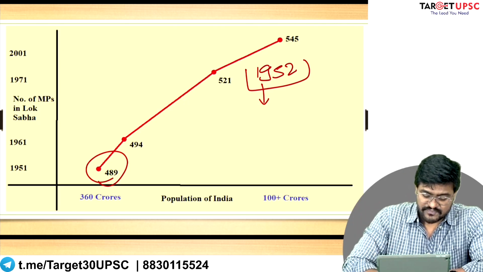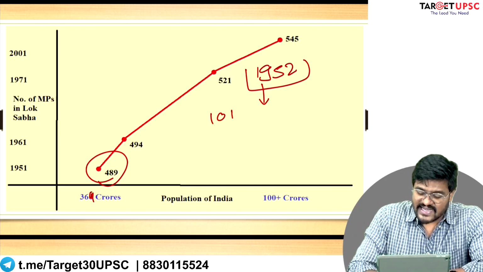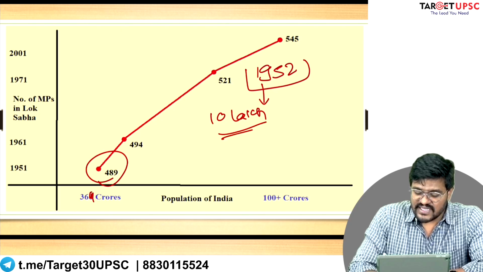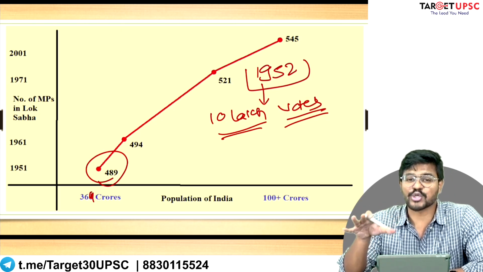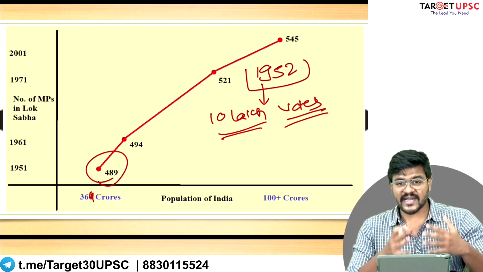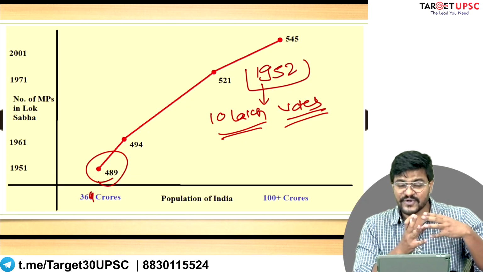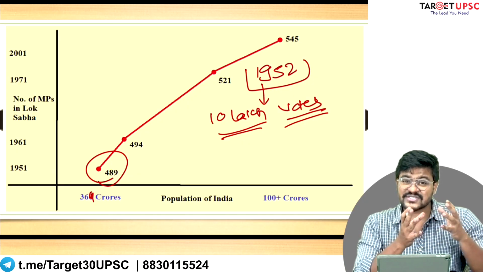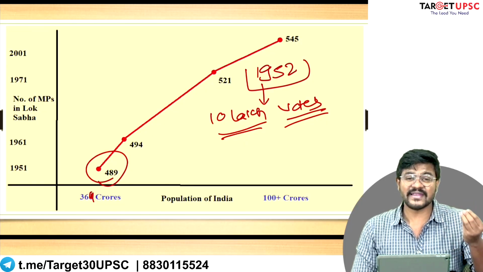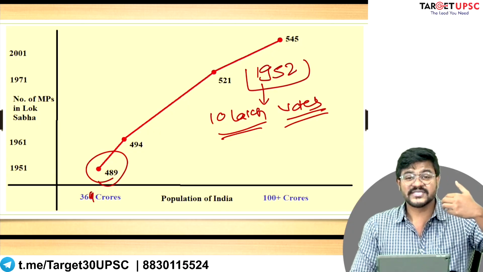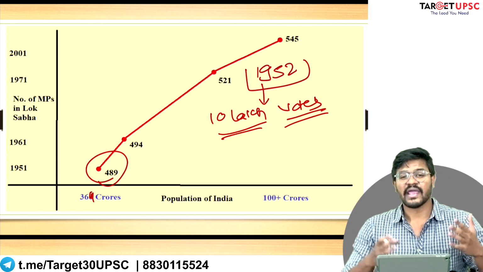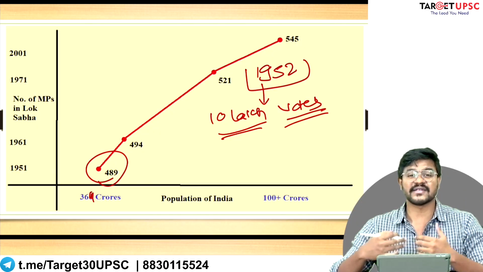Roughly 10 lakh voters were present in each Lok Sabha constituency. So, that was the criteria. That was how different Lok Sabha constituencies were created, keeping in mind that each constituency should have 10 lakh voters, not significantly more than 10 lakh and not significantly less than 10 lakh.